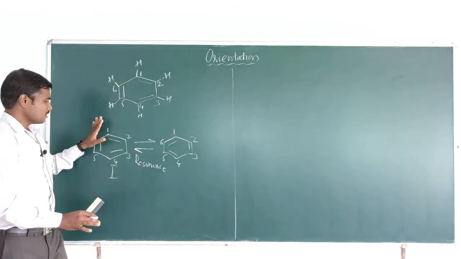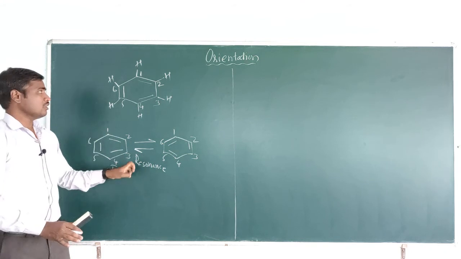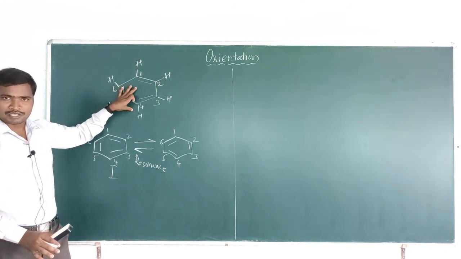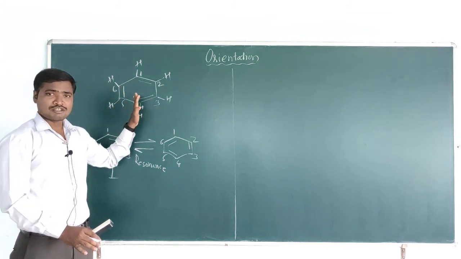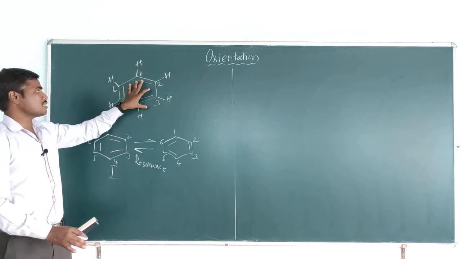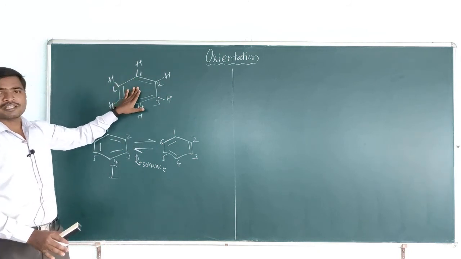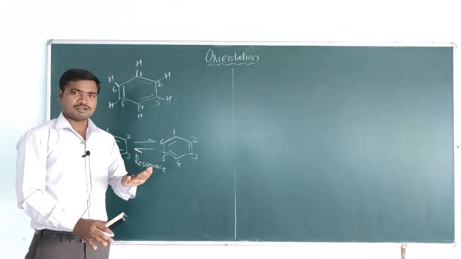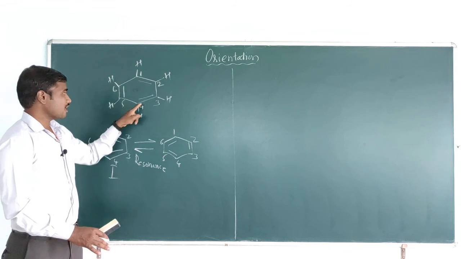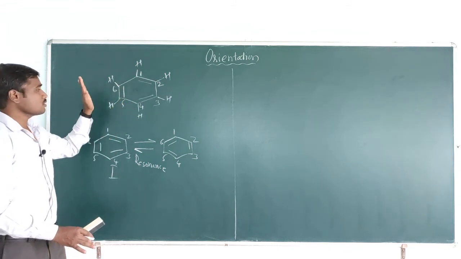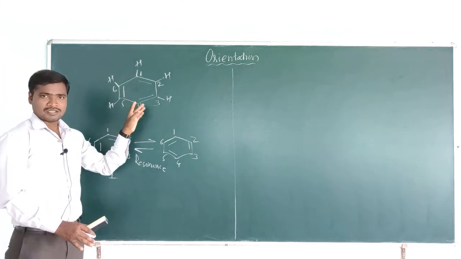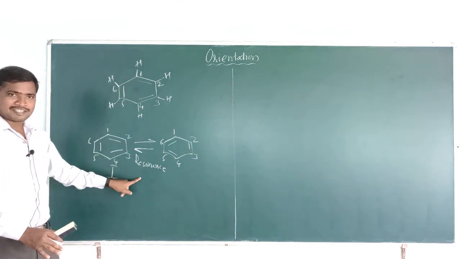So it is not possible to number the carbon atoms in an unsubstituted benzene molecule. All the hydrogens present on the benzene molecule are similar because of the planarity of the structure and due to the delocalization of the pi electrons. So it is not possible to number the carbon atoms, and the reason is the resonance.